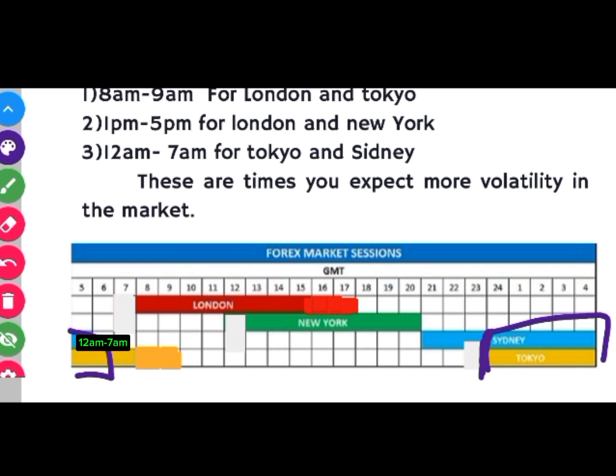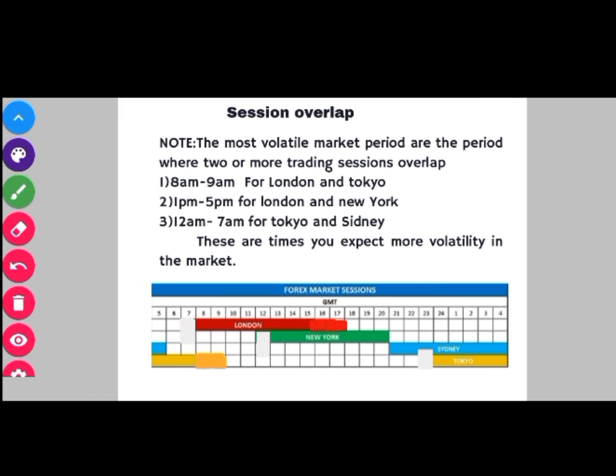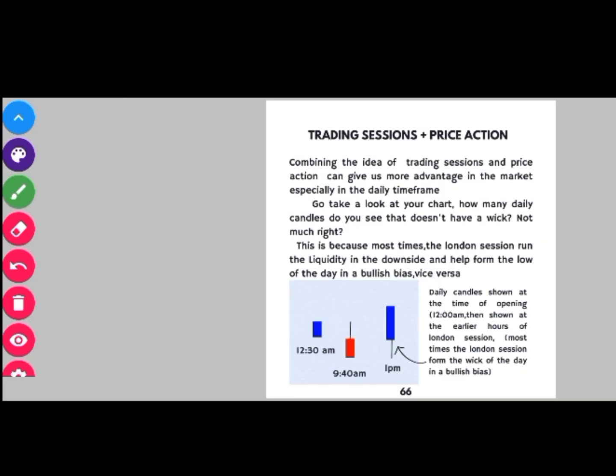So this is it, guys. From 12 a.m. to 7 a.m., the Tokyo and Sydney sessions overlap. And this is the most important time where you should be looking to trade, depending on the pair you want to trade. Like I said, the reason for learning each of these sessions is so that you can know the best time for you to enter the market.